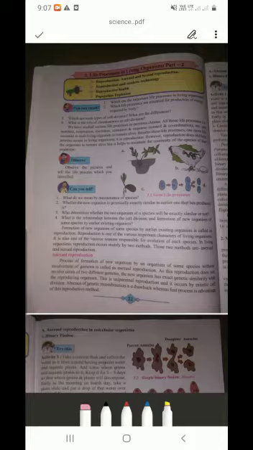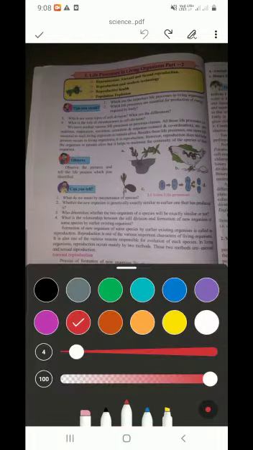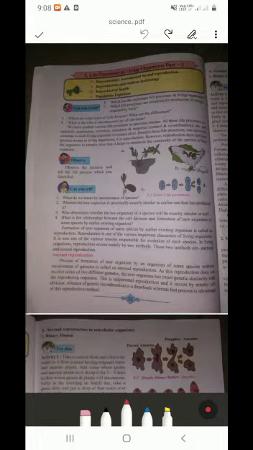For example, nutrition is there, respiration is there, excretion is there, and many more life processes such as these, which are essential to the living organism to remain alive. Beside these, one more life process which is more important, that is reproduction.